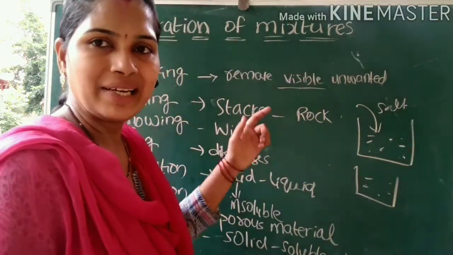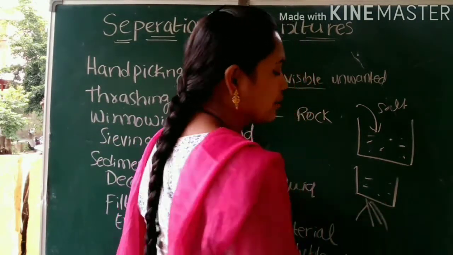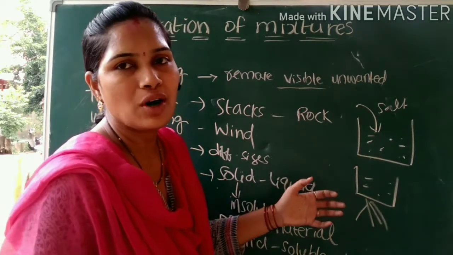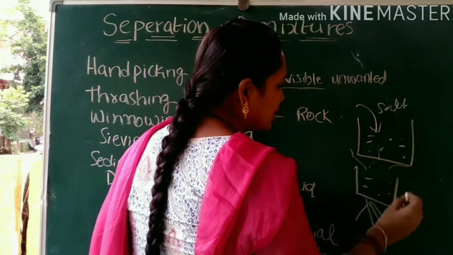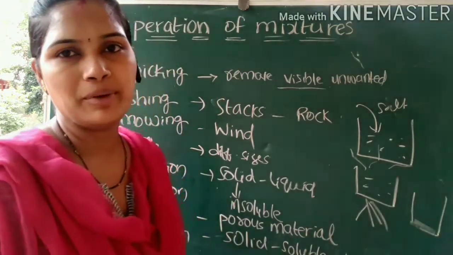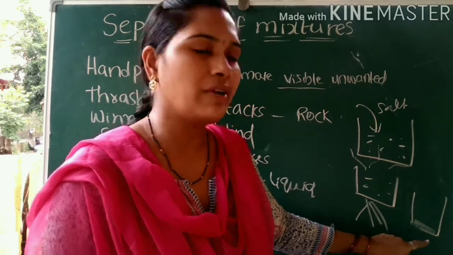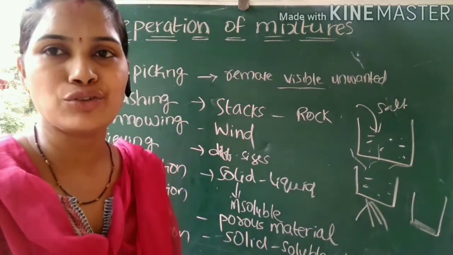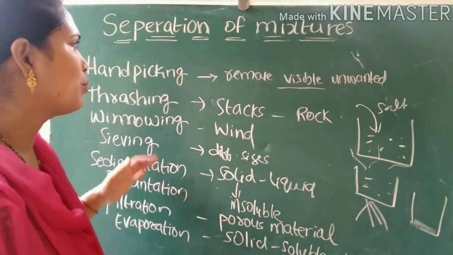Now we want to separate the salt and the water. How we will do it? Simply just start heating. Once the water starts boiling, the entire water will get evaporated, leaving the salt. Like this, the salt will be formed. So the water completely gets evaporated and the salt will be precipitated at the bottom of the container. So like that we can separate the solid which is soluble in the given liquid. So these are some important separation methods.